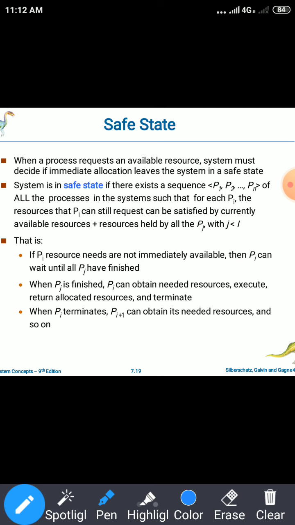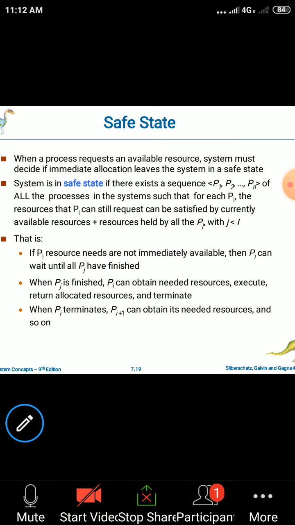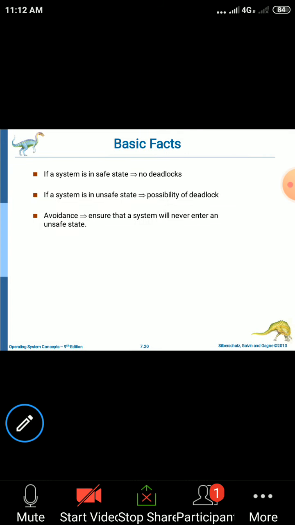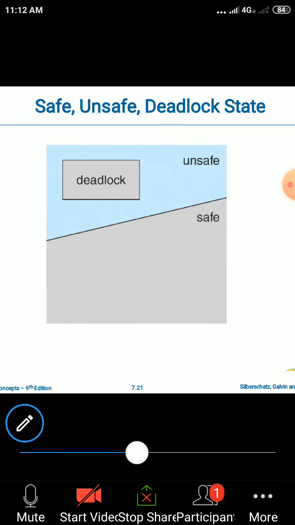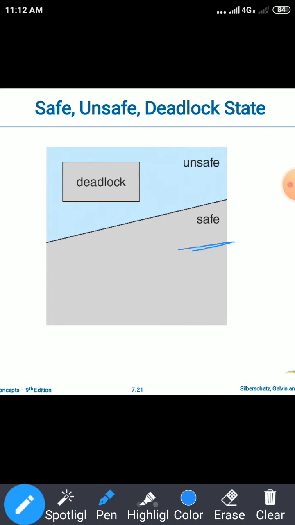Similarly, like the safe state, we have the unsafe state. In the unsafe state there is a chance that the deadlock will occur. So consider this here. The system is divided into two states. One is the safe state and the other one is the unsafe state.